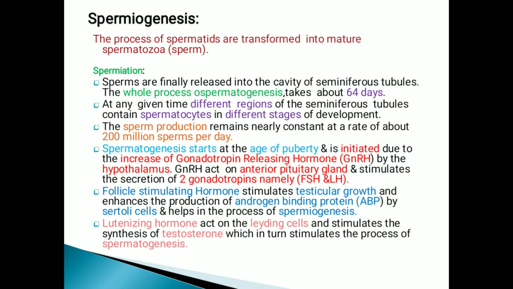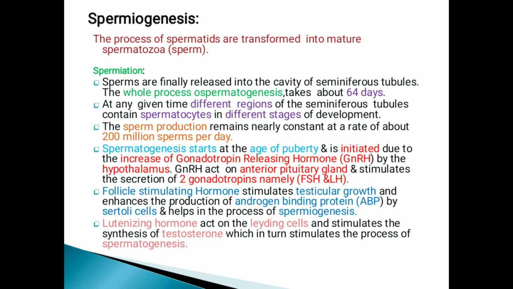Spermatogenesis starts at the age of puberty and is initiated by the increase of gonadotropin releasing hormone from the hypothalamus. This hormone stimulates the anterior pituitary gland to secrete two gonadotropin hormones, namely follicle stimulating hormone and luteinizing hormone.